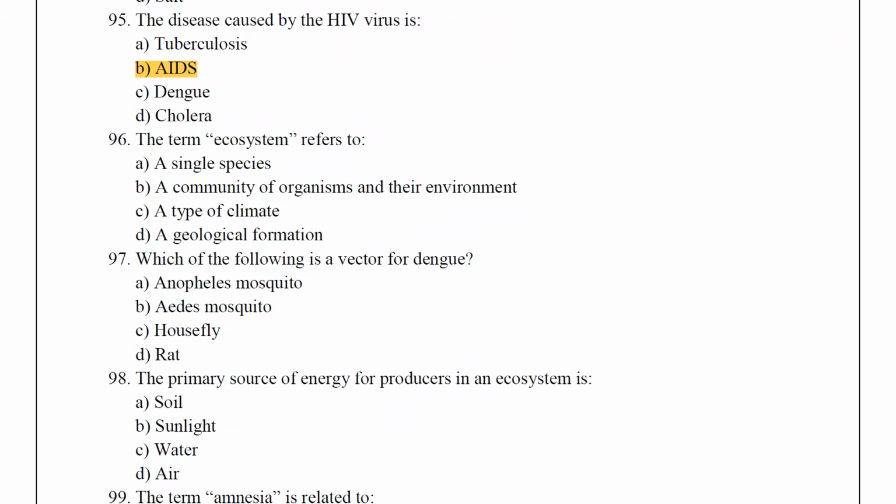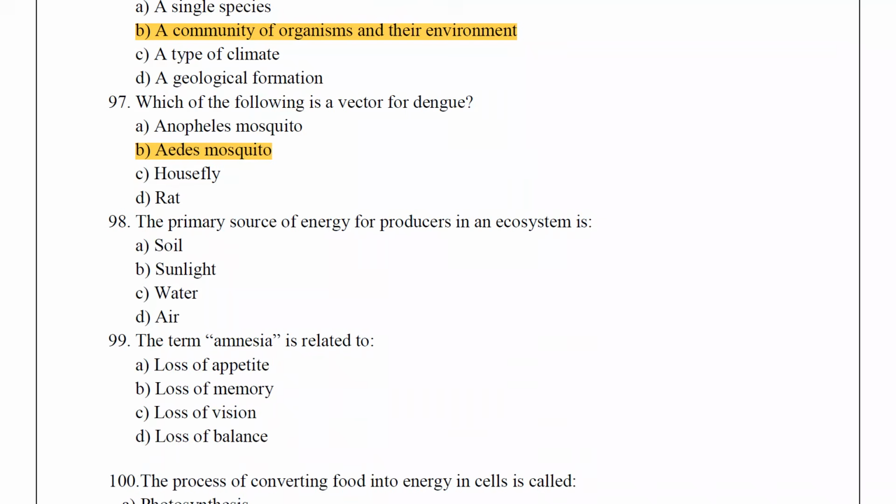The term ecosystem refers to a community of organisms and their environment. Which of the following is a vector for dengue? The answer is Aedes mosquito. The primary source of energy for producers in an ecosystem is sunlight.